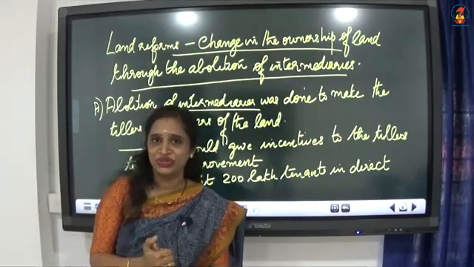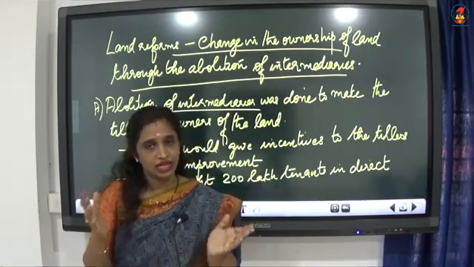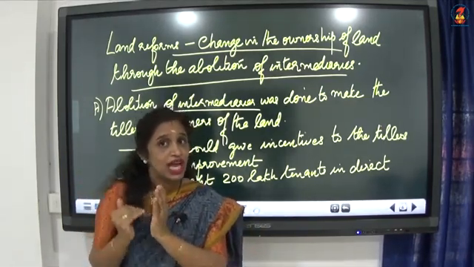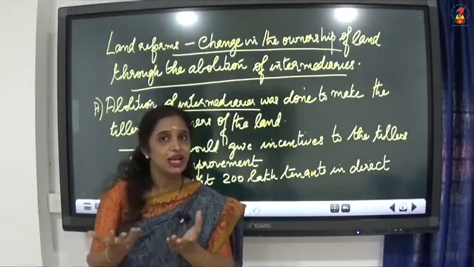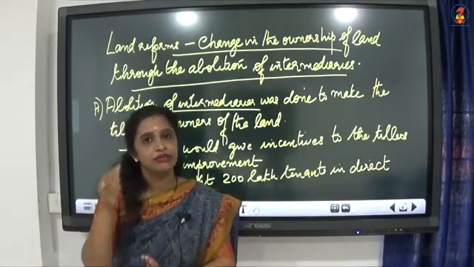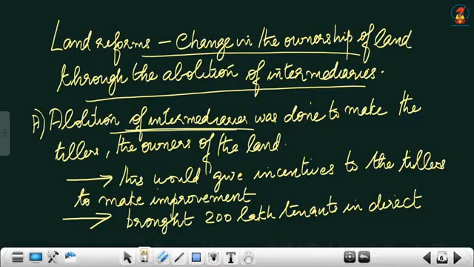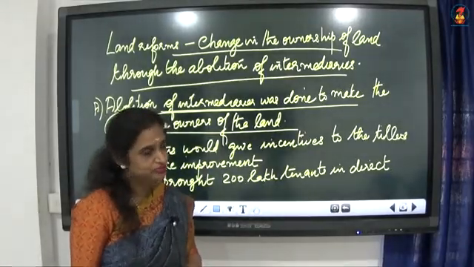Definitely it is the landowners. So the landowners, the intermediaries, will be removed. Therefore, the actual ownership of the land will be given to the actual tillers by the government. And I explained to you how the landlords took away the land from the tillers. Now with the new government policy, the tillers will be getting their own land. So abolition of intermediaries was done to make the tillers, the farmers, the actual owners of the land. I hope the point is very clear to you.